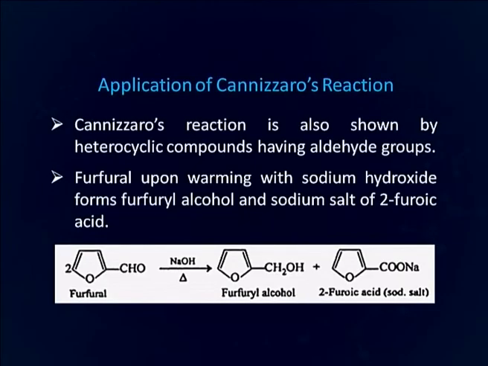This Cannizzaro reaction is also shown by some heterocyclic compounds having aldehydic group. For example, this is furfural. This is a 5-membered heterocyclic molecule having oxygen as heteroatom. When treated with sodium hydroxide, it forms furfuryl alcohol and furoic acid. So, the reaction remaining the same, CHO is converted into CH2OH and COONa as a result of Cannizzaro reaction.